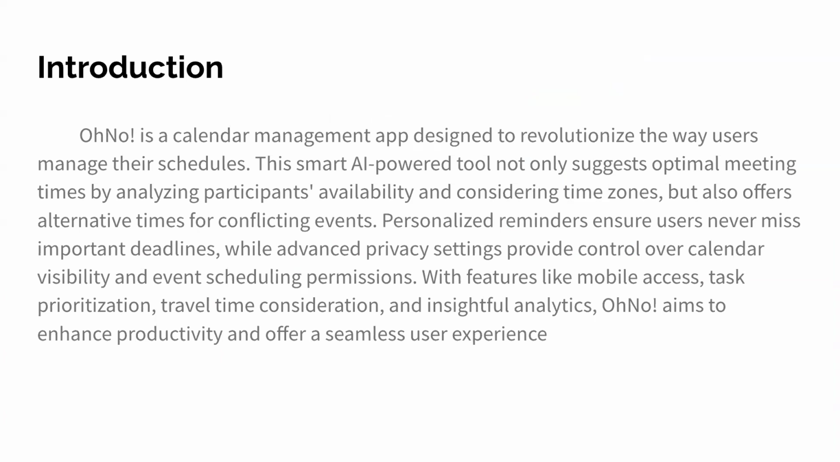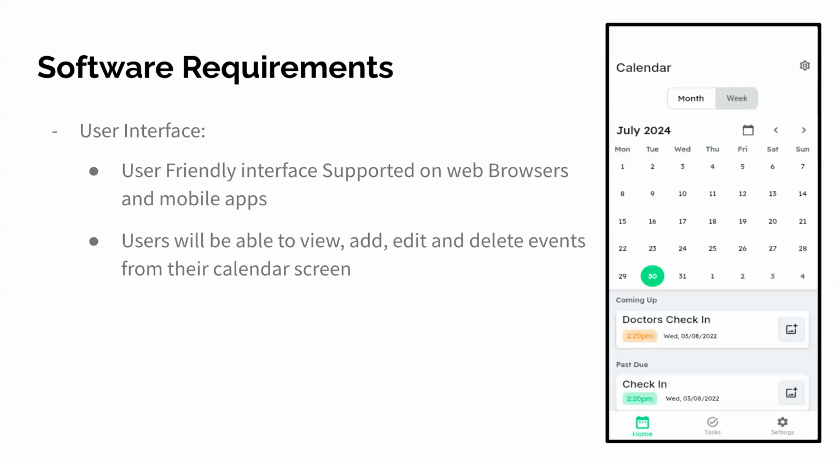This smart AI-powered tool not only suggests optimal meeting times by analyzing participants' availability and considering time zones, but also offers alternative times for conflicting events. Personalized reminders ensure users never miss important deadlines, while advanced privacy settings provide control over calendar visibility and event scheduling permissions. With features like mobile access, task prioritization, travel time consideration, and insightful analytics, OhNo aims to enhance productivity and offer a seamless user experience.